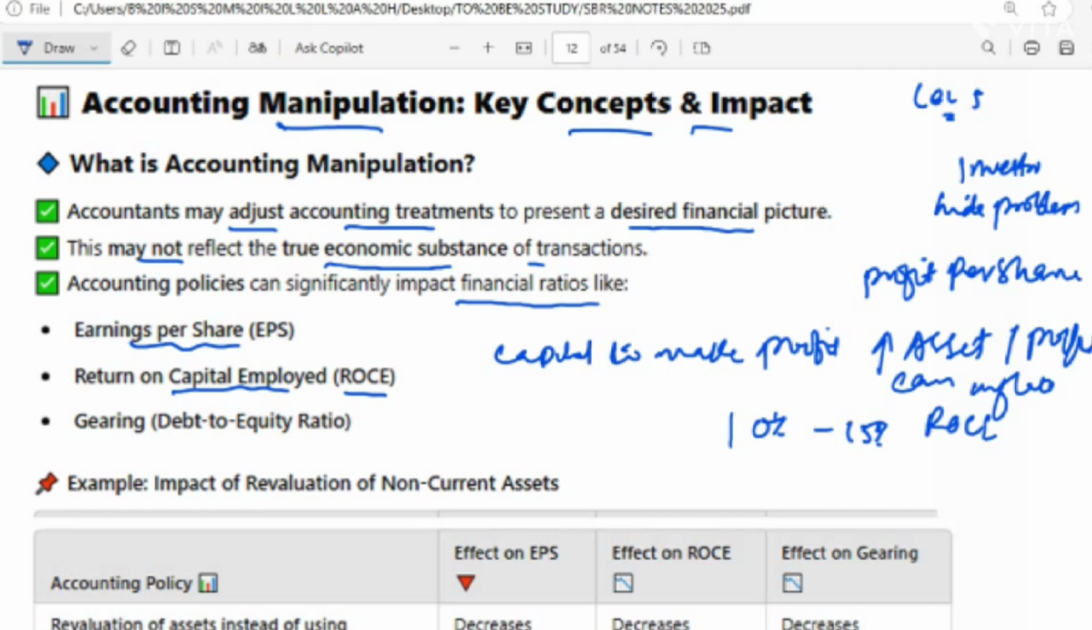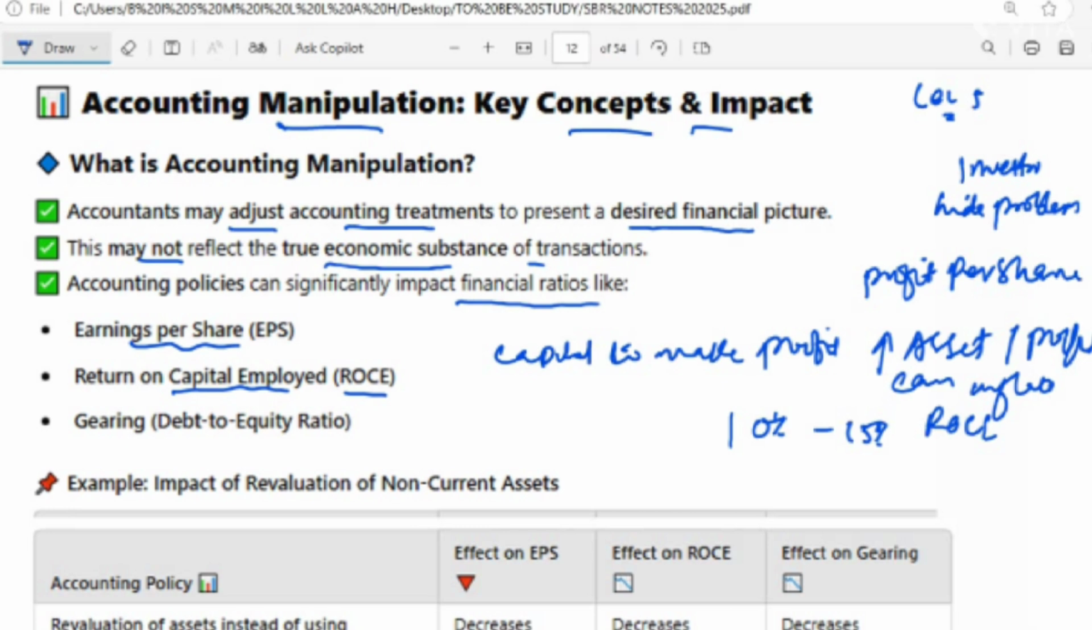Okay. Now we are just talking about why we're discussing these ratios. The purpose is, when you are manipulating the numbers and rules, this will have an impact on your EPS and on your return on capital employed. Now the third ratio is gearing, that's the debt to equity ratio, which measures how much a company relies on debt compared to equity. So, higher debt, lower gearing. When you are hiding the debts, the gearing will show low, making the company seem less risky. If companies rely more on debt, it means this is a risky company, because they are relying on debt compared to equity, right?